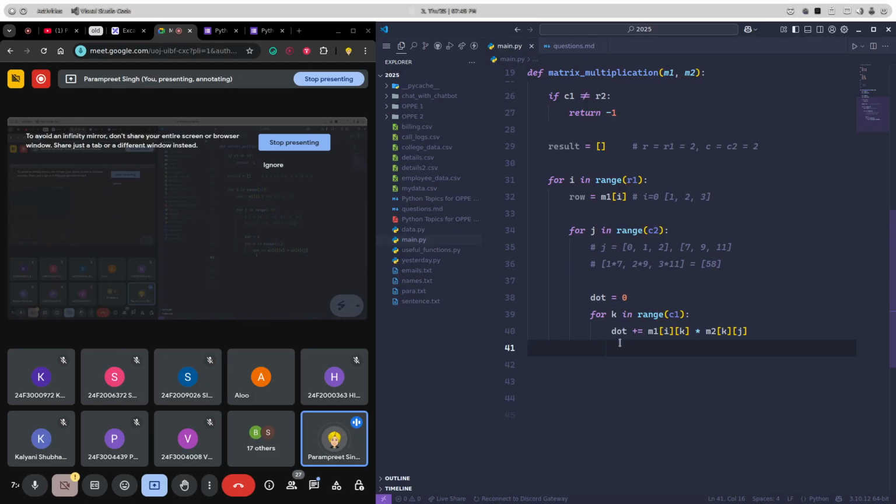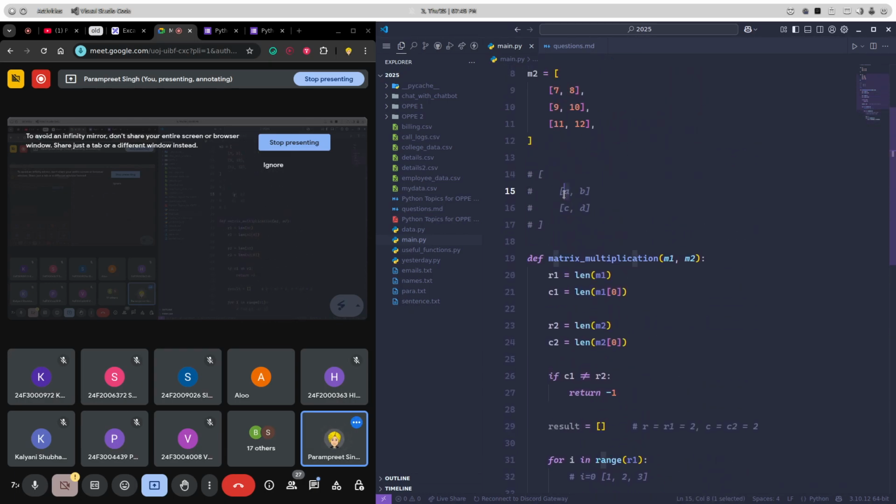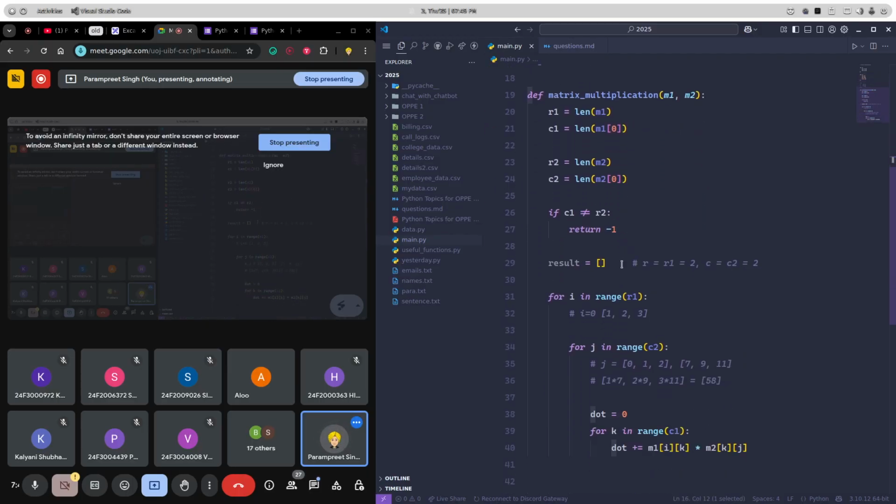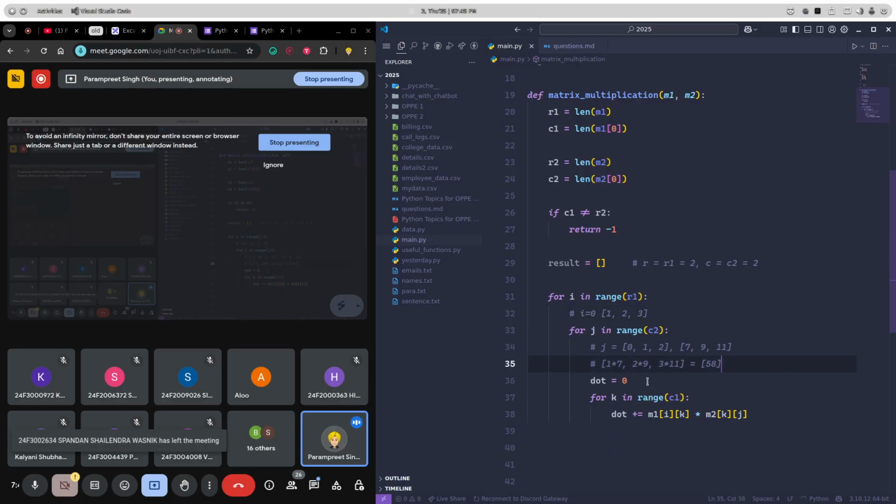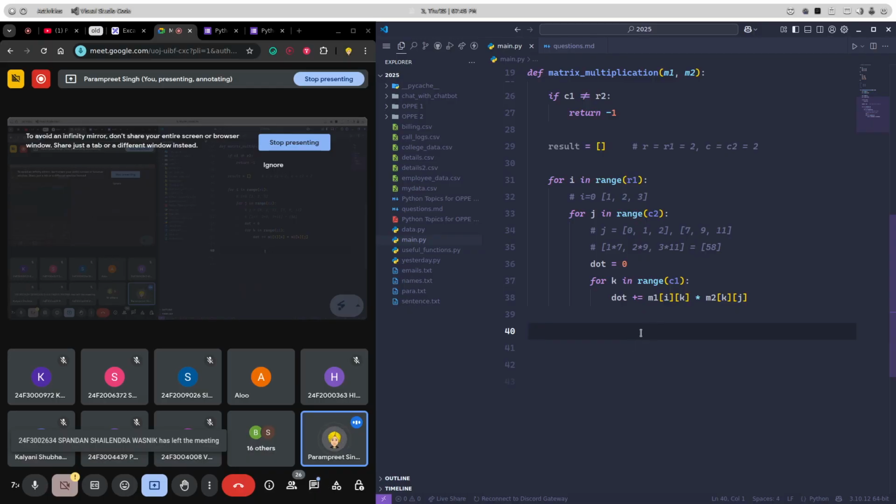Okay, so now I have this. You can say I'm done with the value A. Similarly, I'll have the value B, the value C, and the value D. You can dry run this to find out how it is working. I'm not going into the dry run because that will take another half an hour. So now we have dot equals 58, as it is representing here.